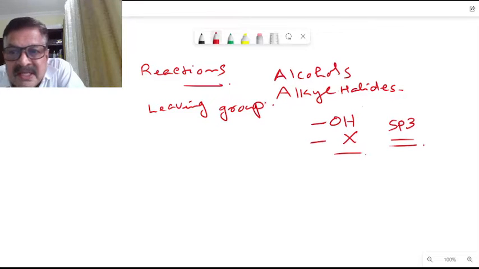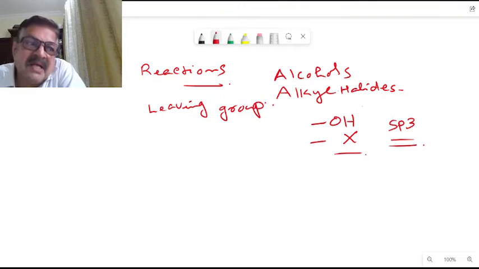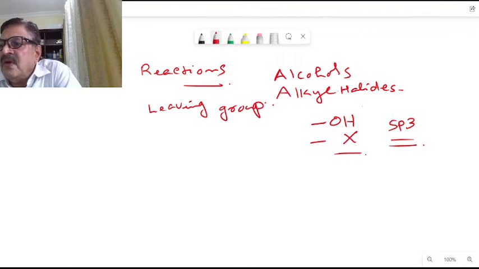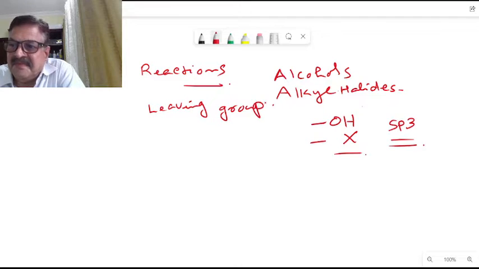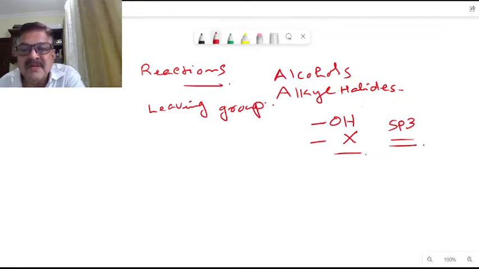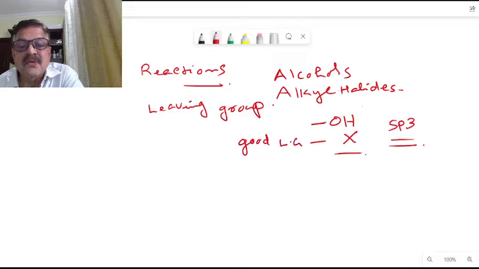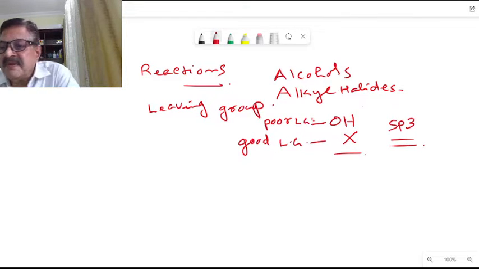Alcohols are similar to alkyl halides. Both contain an electronegative element bonded to an sp3 hybridized carbon atom. Alkyl halides contain a good leaving group, this X, that is a very good leaving group here. But in alcohols, OH minus is a very poor leaving group here.